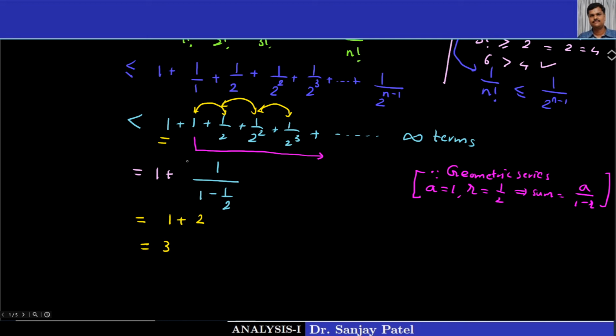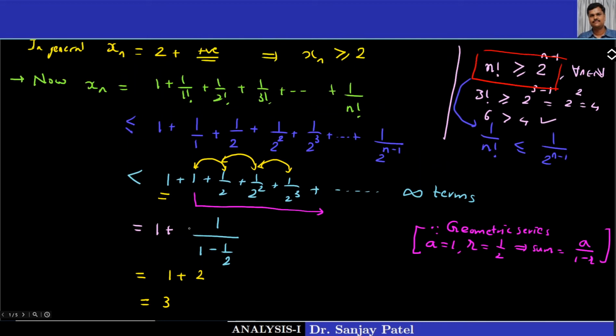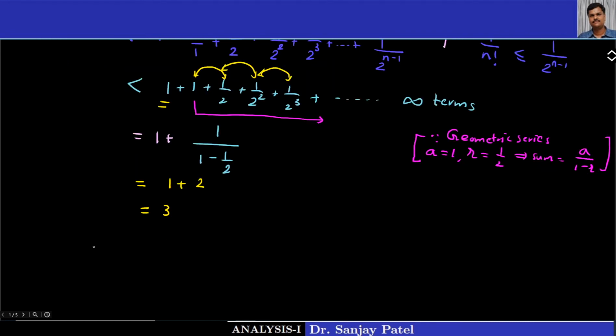So what I have proved is that the left hand side was xn, and this xn is less than 3. So thus what we have proved is this: 2 is less than or equal to xn, and it is strictly less than 3 for every n belonging to N. This is our result number 2.